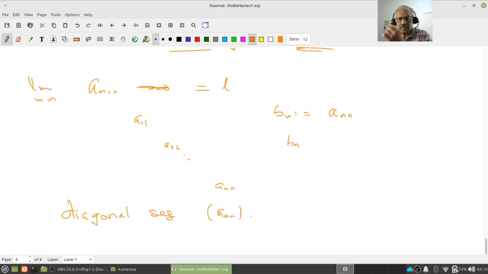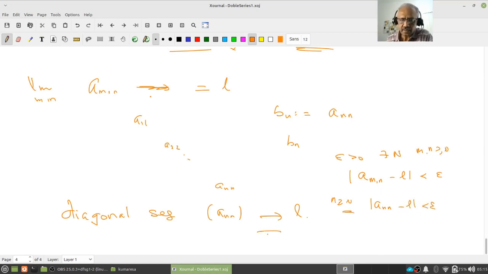This is a sequence of real or complex numbers now, right? It's not a double sequence, it's an ordinary sequence. This also converges to L. The proof is easy, right? Why? Because I know this converges, therefore given epsilon positive, as usual there exists N such that m and n greater than or equal to N implies mod amn minus L is less than epsilon. Therefore, if I choose my n greater than or equal to N, then mod ann minus L is also less than epsilon, right? This is clear. Pause, review, proceed.